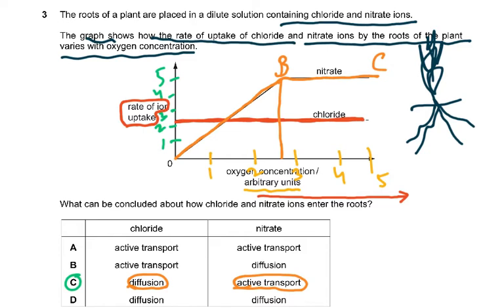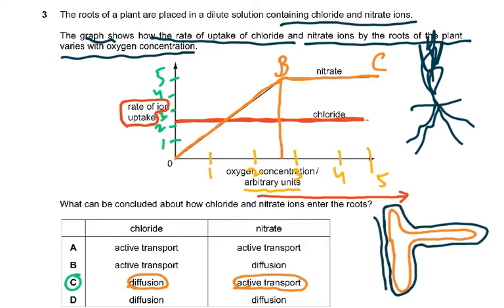You see, why has the rate become constant? Because there is a very important thing which you all have to remember. This is the root hair cell. Now, this is the cell membrane of the root hair cell, and outside is the cell wall. As you all know, the cell wall is fully permeable, so that doesn't matter. It allows everything to enter. But what will the cell membrane have? The cell membrane will have channel proteins, and these channel proteins will become the limiting factor.